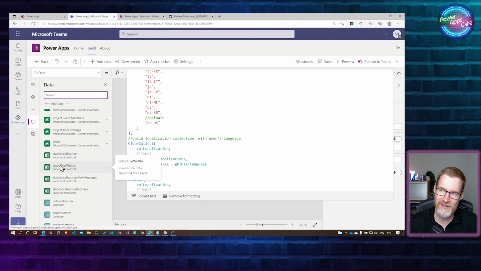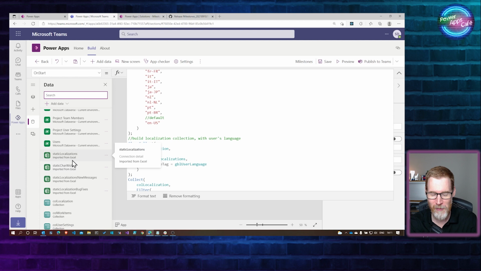It doesn't mean that you need to create any sample data. I think that's probably my preferred way to do localization, because when you import the app with the latest version, you're also importing all the localizations, rather than relying on data stored in Dataverse. Then the app version and the Dataverse localizations could get out of sync. So that makes a lot of sense for me.